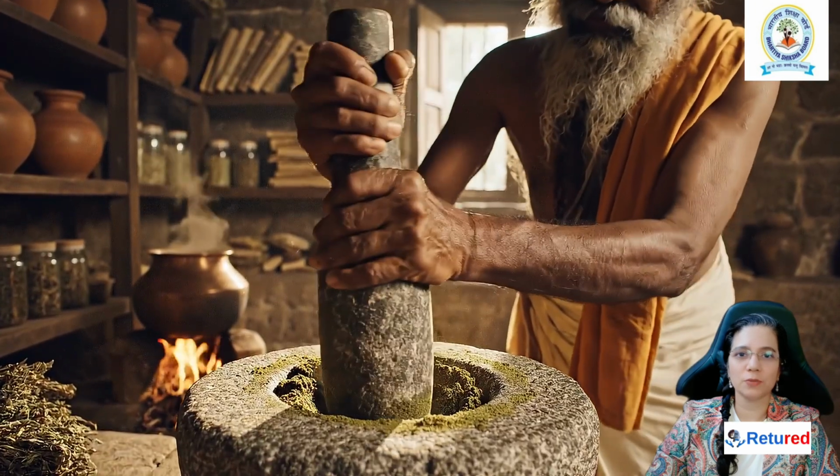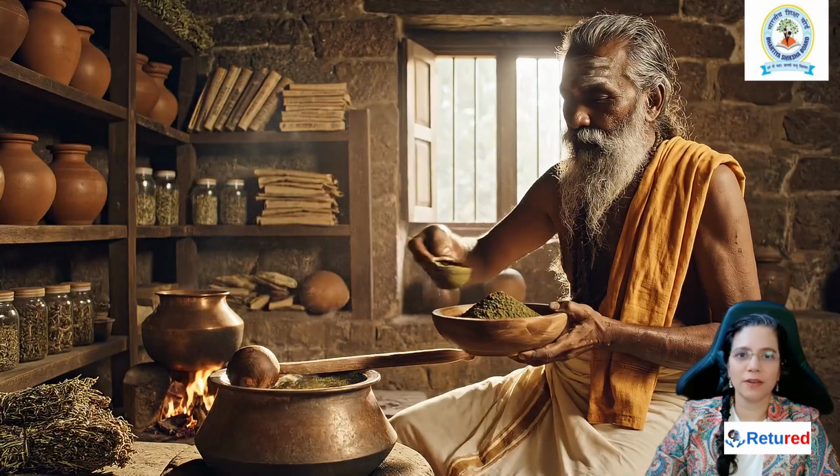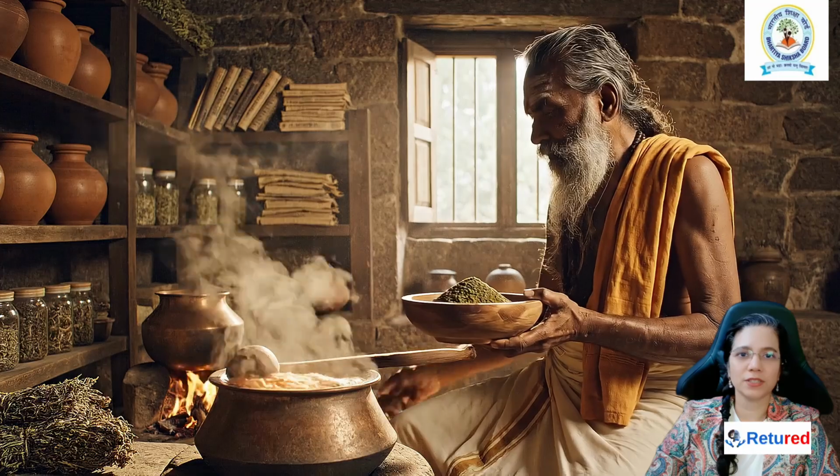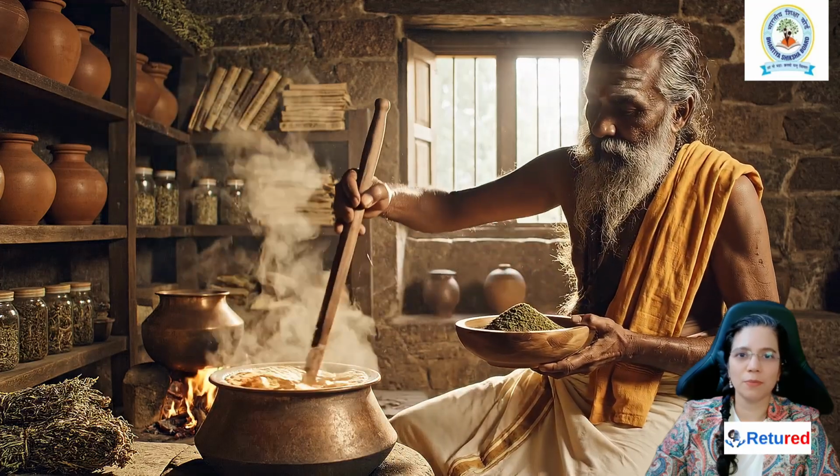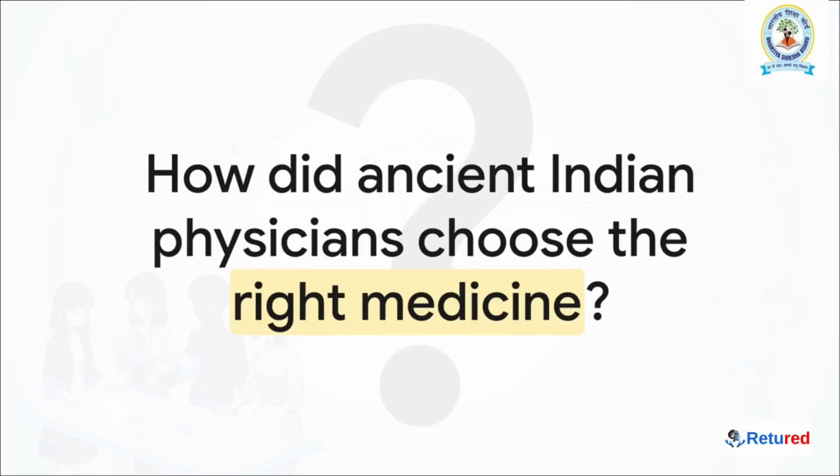I want you to imagine an ancient rishi, a physician with incredible knowledge, and in front of him are all these different herbal preparations. He knows that one of them is the most potent, the one that will bring the most healing, but which one is it? How does he possibly choose the right medicine when the results aren't guaranteed?